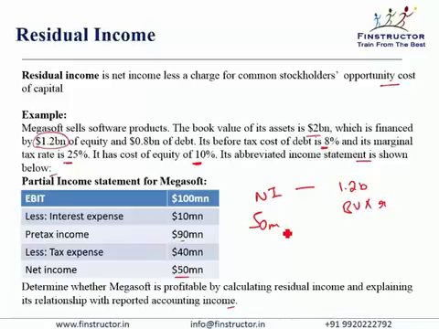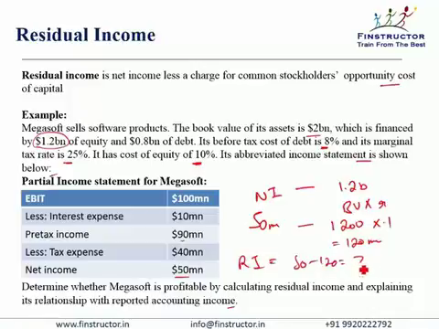So 50 million was our given return, wherein the required return is 1.2 billion or 1200 million into 0.1, that is equal to $120 million. So the residual income earned by Megasoft in this year is 50 minus 120, that is negative $70 million.